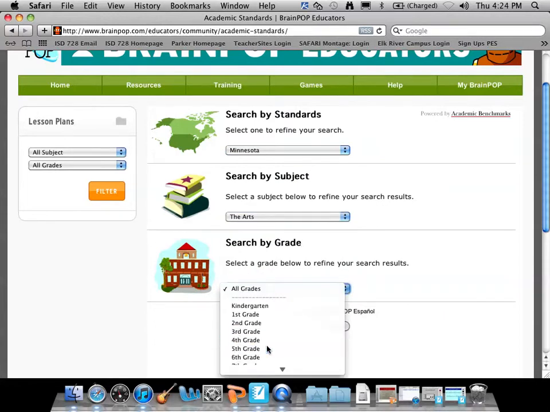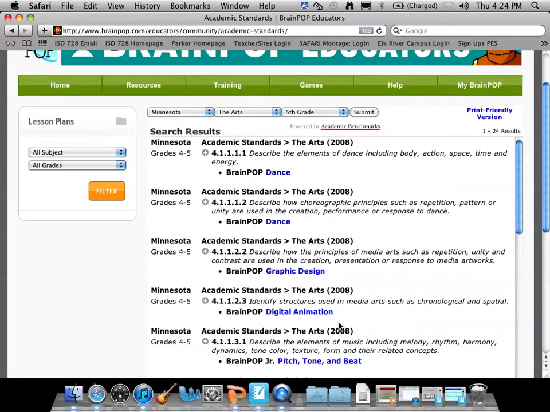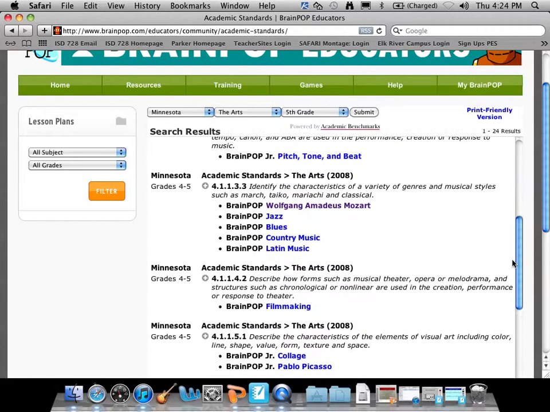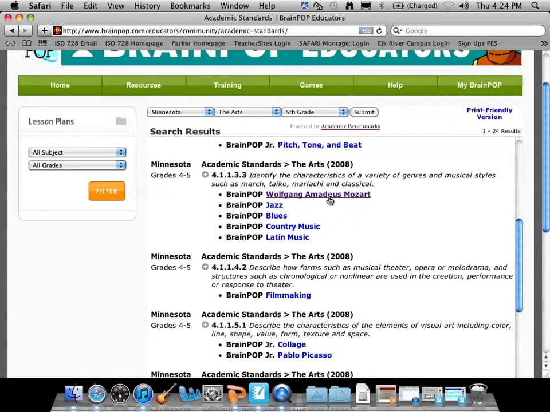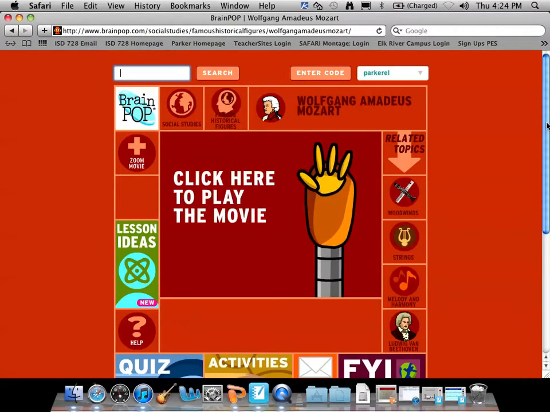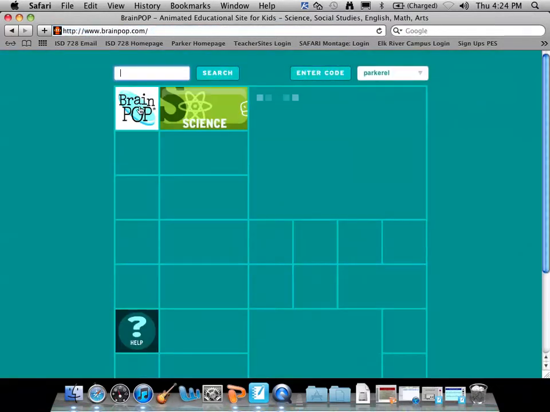And I'm going to suggest 5th grade, and let's see what we have here. And it brings us a whole bunch of options. And I'm going to scroll down, and well, what do you know? There we have it, Mozart. He fits into this academic standard in grades 4 and 5. And we could click on it, and it brings us right to where we were with the video and all these activities. Let's go back to the home page.